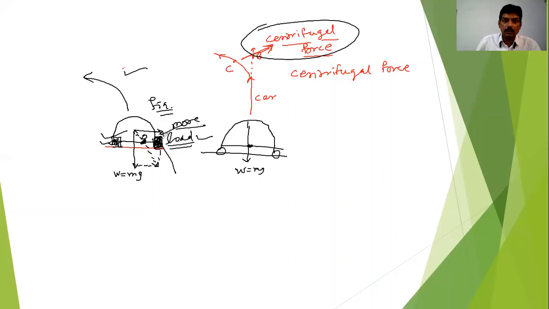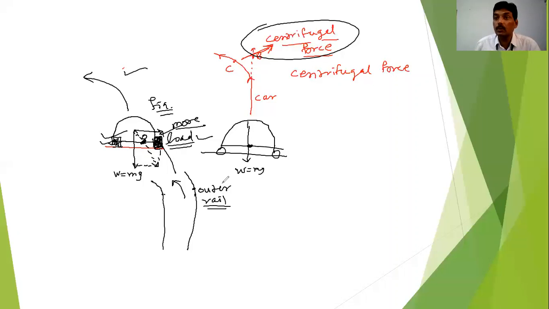Now if such a situation is there, we are dealing with the road here. But what about the railway track? If the railway track is level and you want to take the turn, then ultimately the outer rail, where the rail will be like this, will have to suffer more friction than the inner rail.